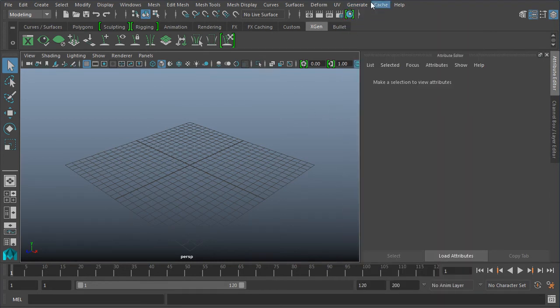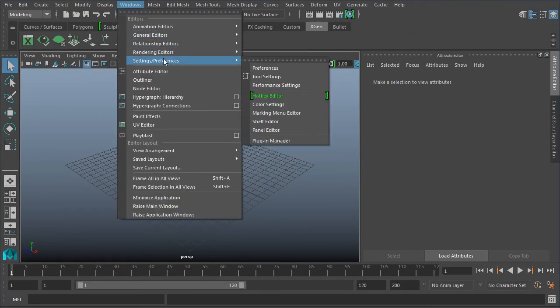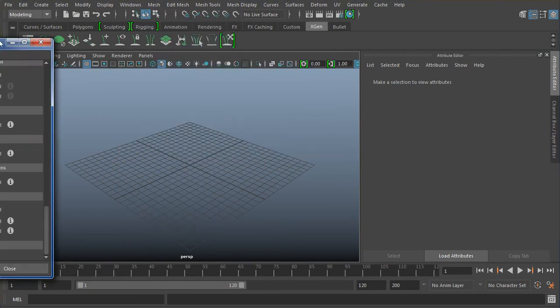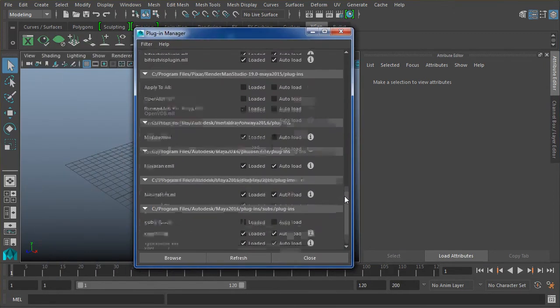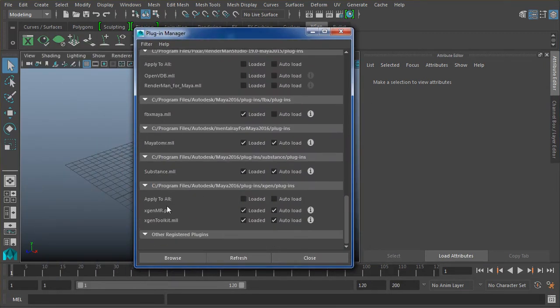So if for whatever reason you don't see the shelf or this Generate button with the XGen stuff, all you need to do is go to Windows, Settings and Preferences, and come down to the Plugin Manager. If you scroll to the very bottom, or at least to the very bottom on mine, you'll see the XGen plugins here, and you just need to make sure that these two, XGen MR and XGen Toolkit, are both loaded and auto-load, and you should be good to go.